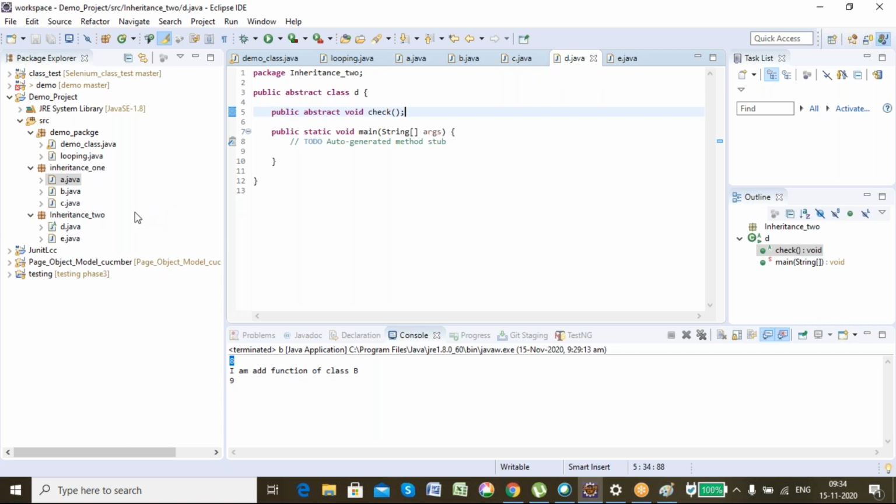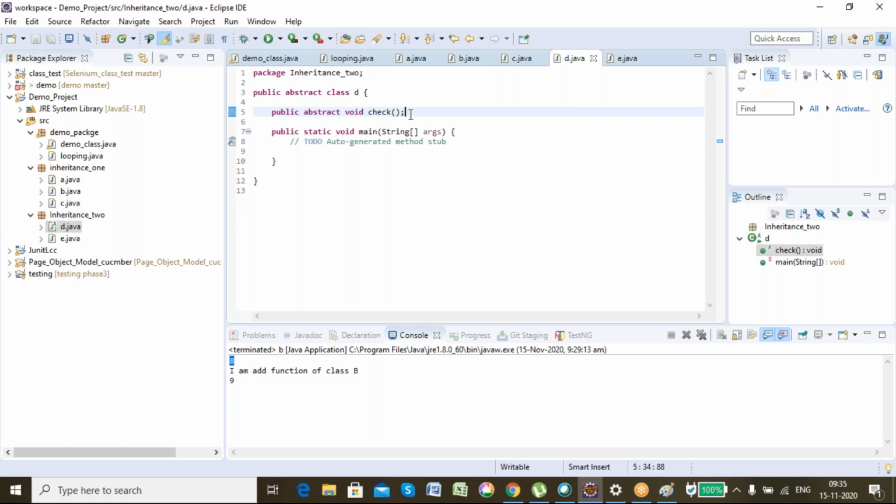I have a class P, which is an abstract class. So what is an abstract class? An abstract class is that class in which you can create an abstract method. So what is an abstract method?